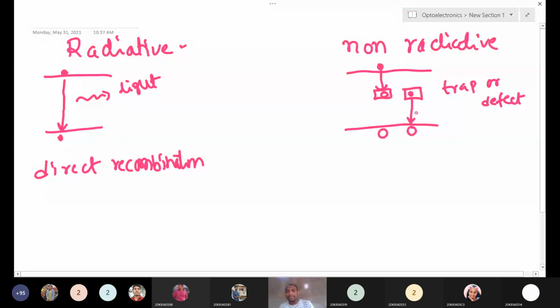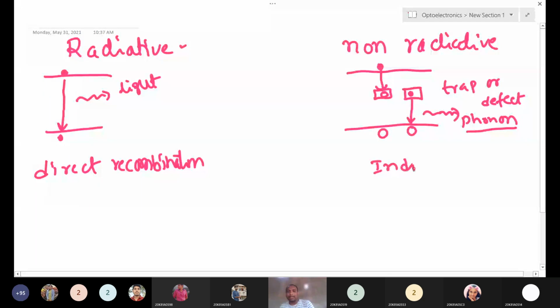In this process, light will not be emitted. Here a phonon will be emitted. So what is this phonon? We'll see. This is the indirect recombination process. If light or a photon is emitted, here you can write photon also.